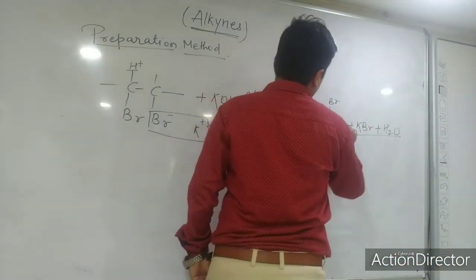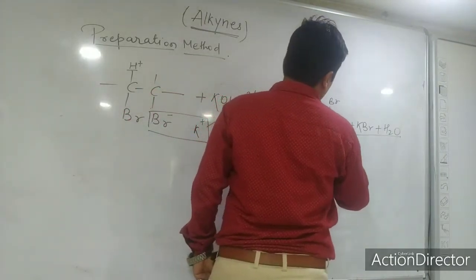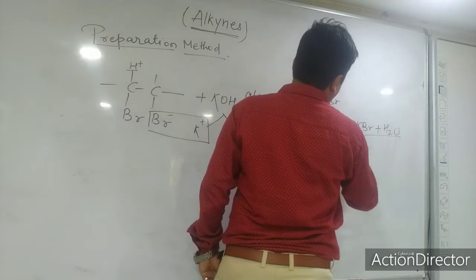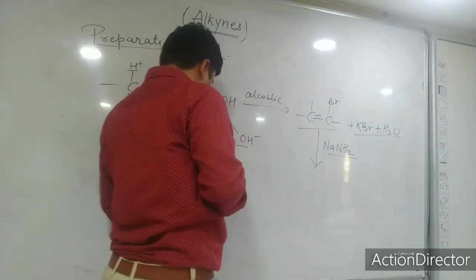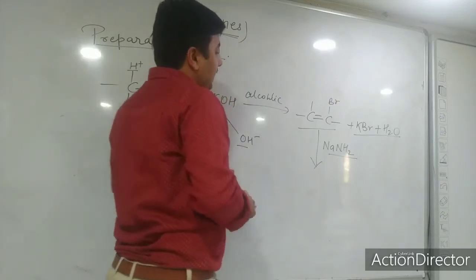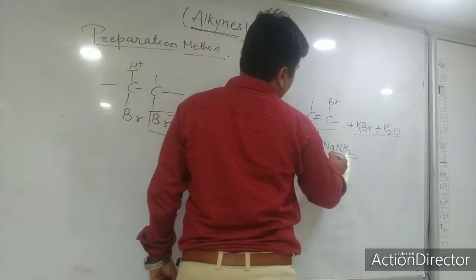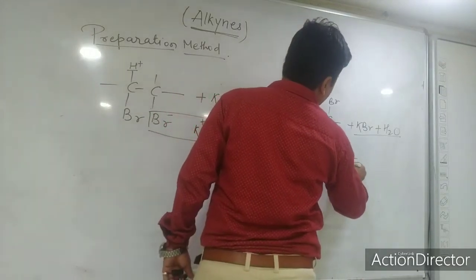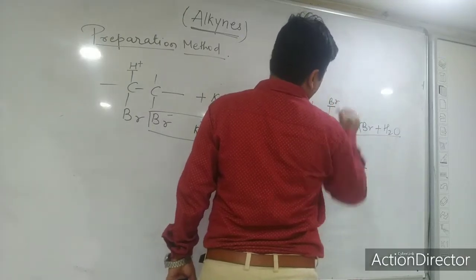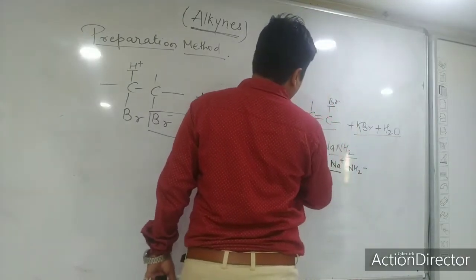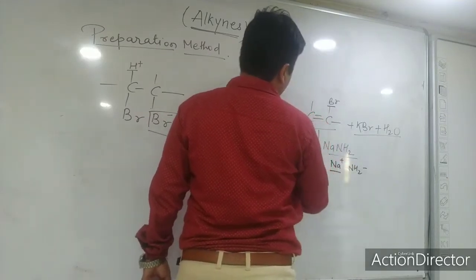Now this bromoethene is treated with sodamine, NaNH2. This is called sodamine. So when this bromoethene is treated with sodamide, here Na plus and NH2 minus, this Na plus will combine with Br minus, so you will get sodium bromide, which will be removed, and here H and NH2 will give ammonia.